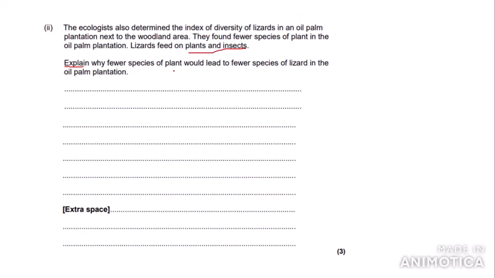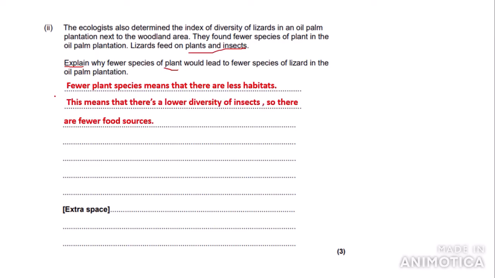So we need to link the plant to the lizards. As we can see, lizards feed on plants and insects. So first we can realise that this would decrease food sources. But this is what I've written. So fewer plant species mean that there are less habitats. This means that there is a lower diversity of insects because the insects live in the plants. So this means that there are fewer food sources for the lizards. When a question asks you about the effect of fewer species of something linked to something else, you need to write about habitats, diversity, and food sources.